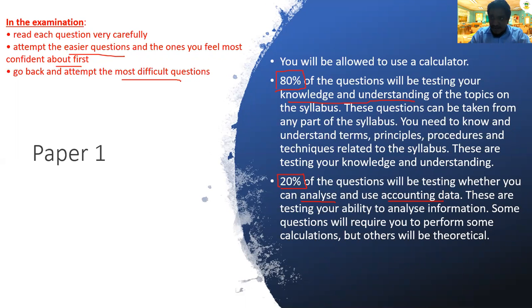I repeat again, it's very important, the time management for Paper 1. You read question number 1, you know the answer, you answer. Question number 2, you feel it is difficult, you skip question number 2 first and go to question number 3. From 1 until 35, whichever questions you know the answer to, you answer first. Whichever you don't know, don't waste your time there. Skip that question, go for the next question. After the first round, in the second round you will answer the questions that you don't know.